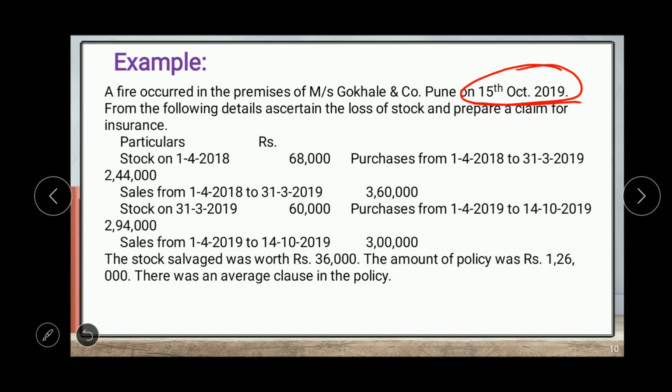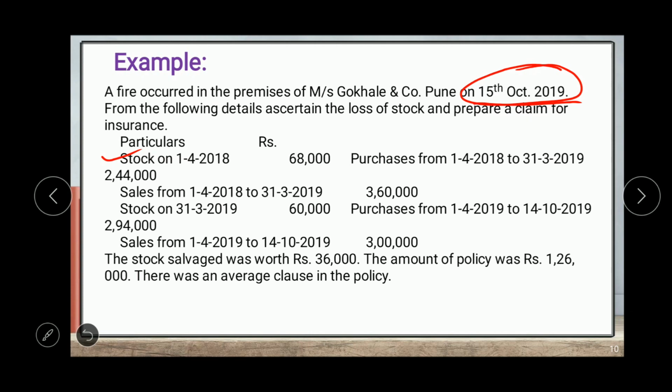We have to identify this first and then we have to classify this data according to the previous year and current period. So this is the opening stock. Stock on 1st April 2018, 68,000, which is the opening stock for the previous year. Purchase from 1st April 2018 to 31st March 2019, 2,44,000.